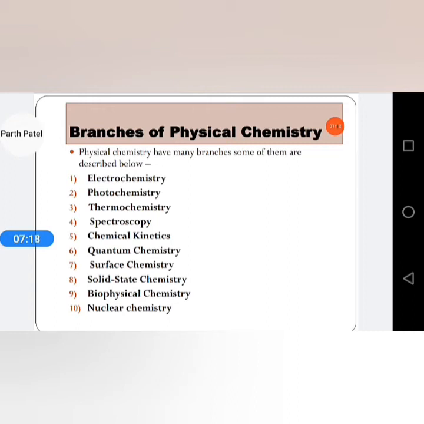1. Electrochemistry. Electrochemistry is the branch of physical chemistry which deals with the study of the relationship between electricity and chemical change. 2. Photochemistry.